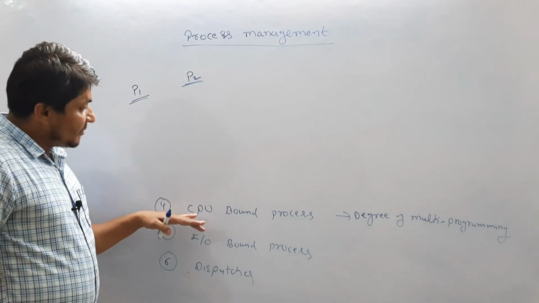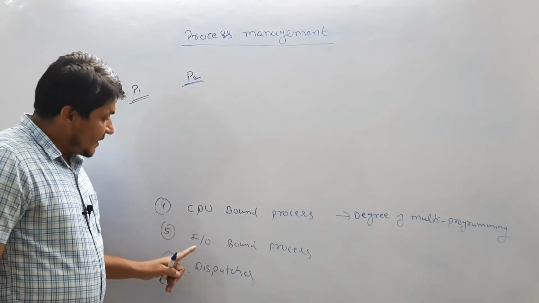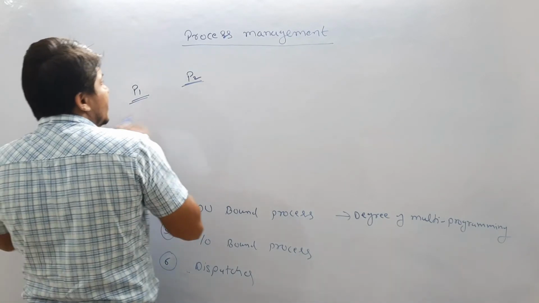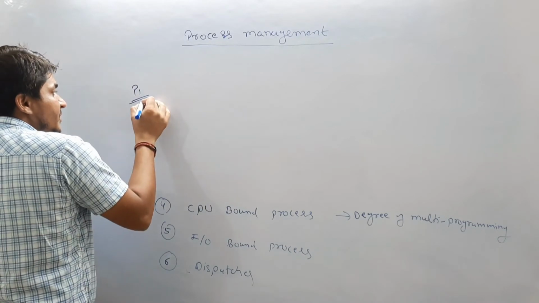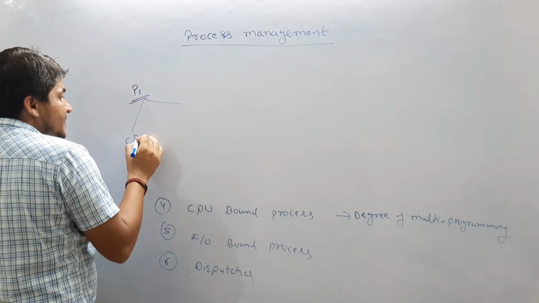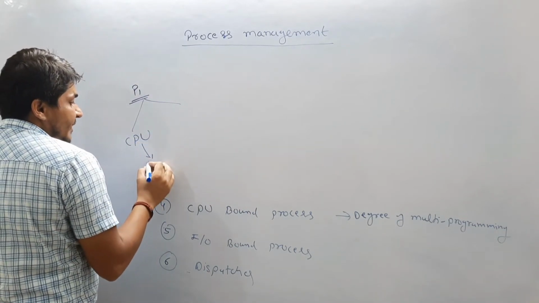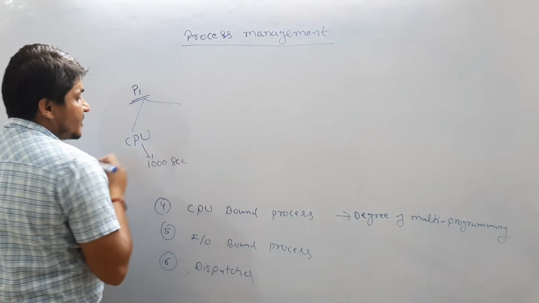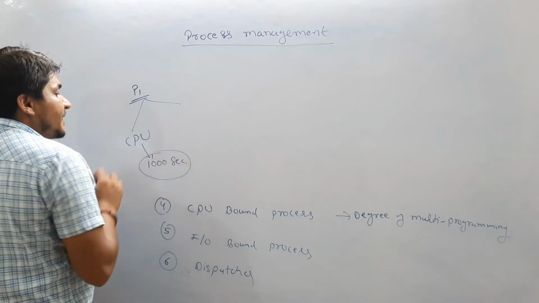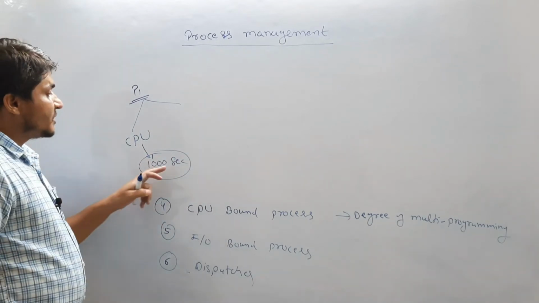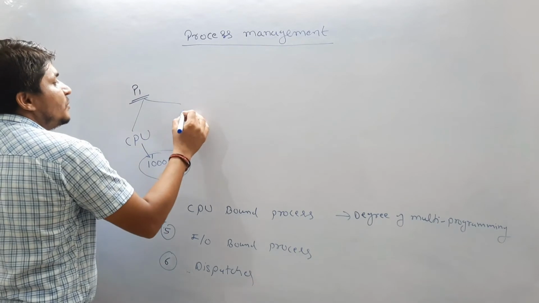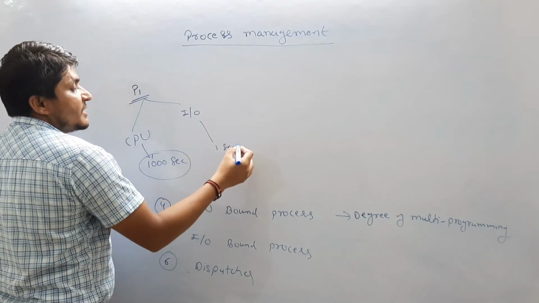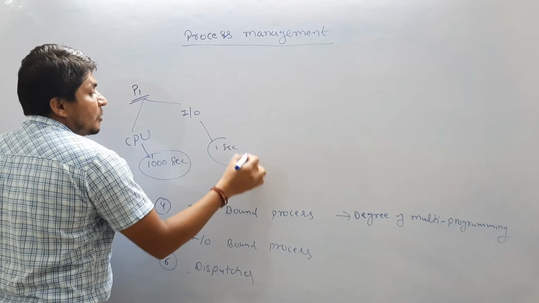Okay, then let me talk about the CPU bound process and IO bound process. What is CPU bound process? Let's suppose there is a process P1. It requires, let us assume, 1000 second time for CPU. Means it wants to execute 1000 seconds on CPU, and let's say it wants to execute 1 second on input output activity.